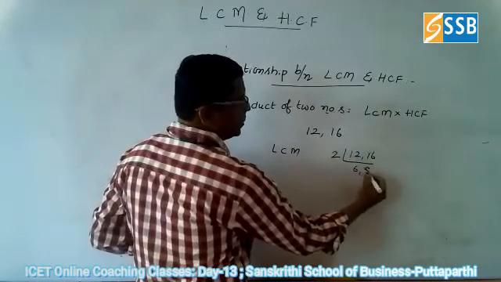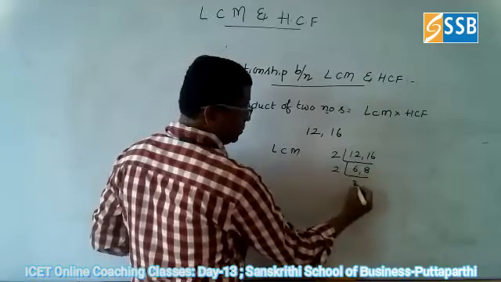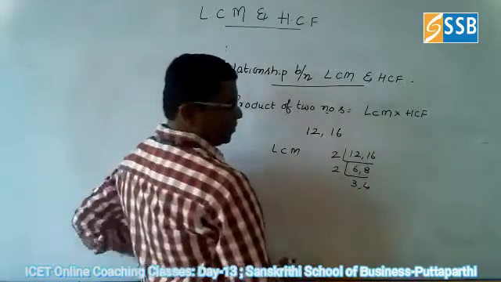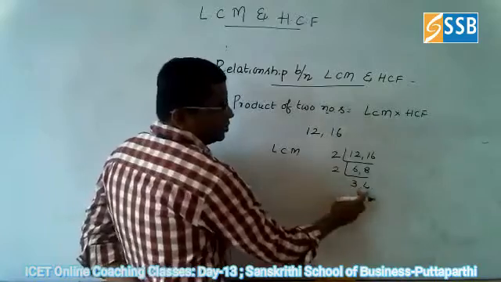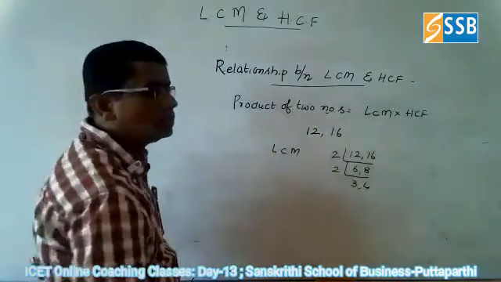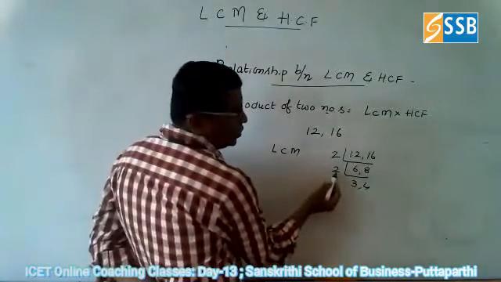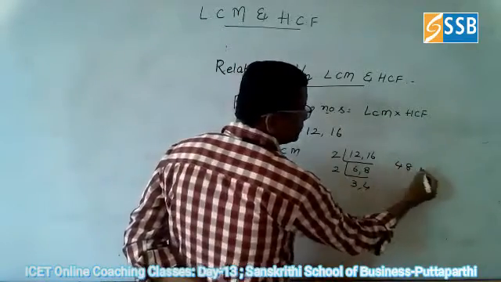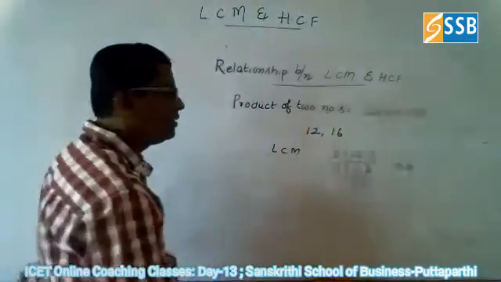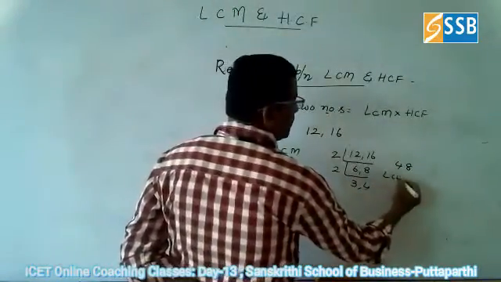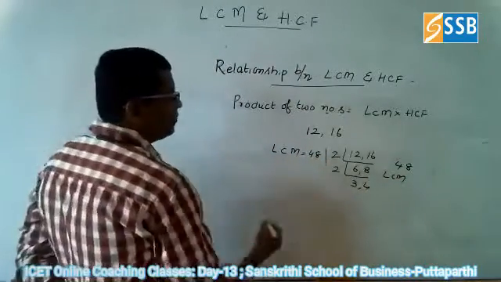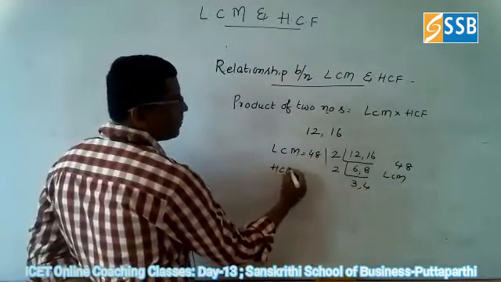2 6s are 12, 2 8s are 16. Again it can go with 2 3s are 6, 2 4s are 8. That's all. There is no common factor for the remaining. So what is the LCM? 2 into 2 is 4, 4 3s are 12, 12 4s are 48. This is the LCM of these two numbers. This is 48.